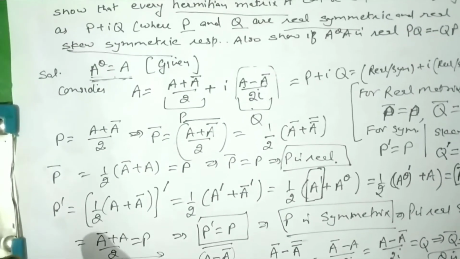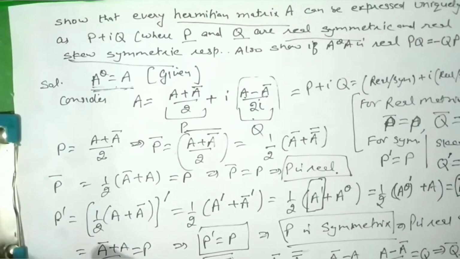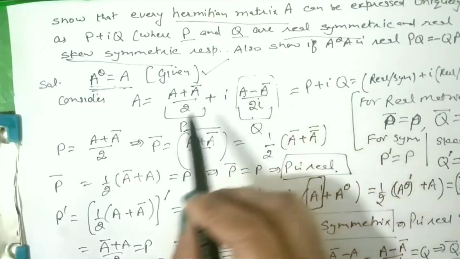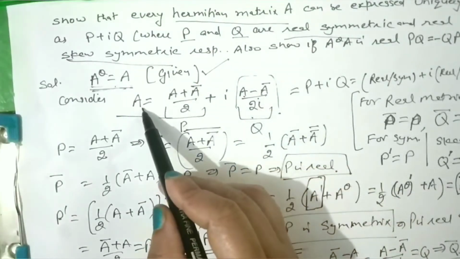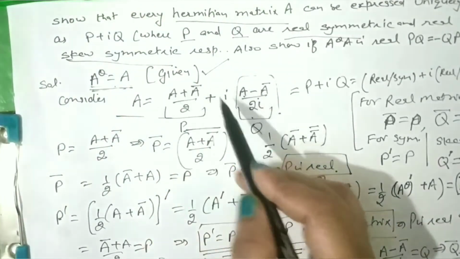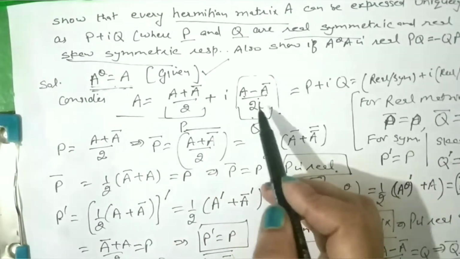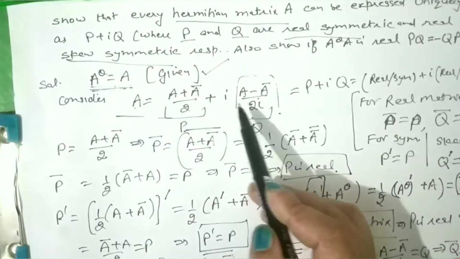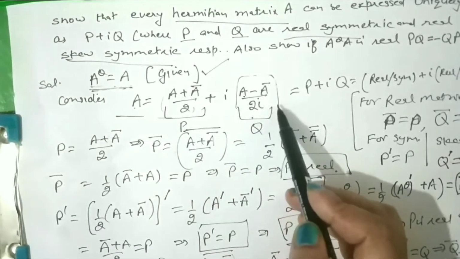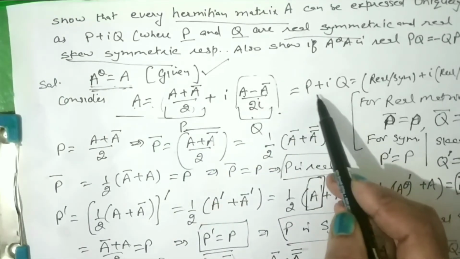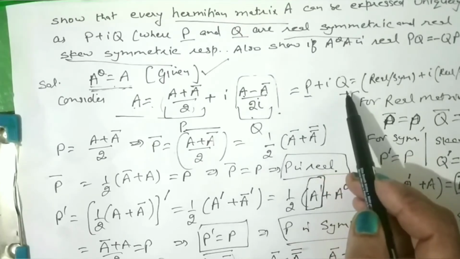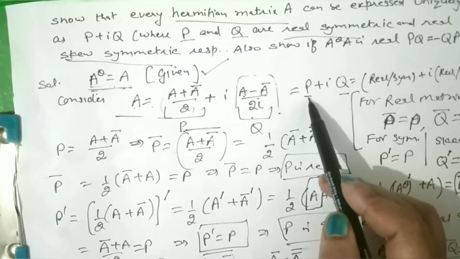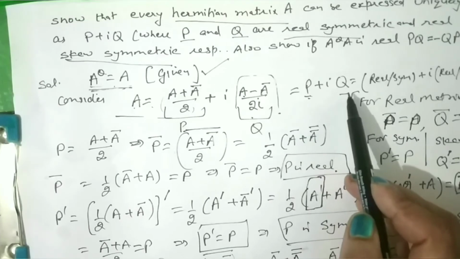Right? Again, quickly revising what we have done: A is given Hermitian, and we have to write it so that the sum becomes A. So we just need to manipulate things to get A. Now this is our P and this is Q, and we express A as P plus Q. Now we have to prove that these two matrices P and Q are real, P is symmetric whereas Q is skew symmetric.